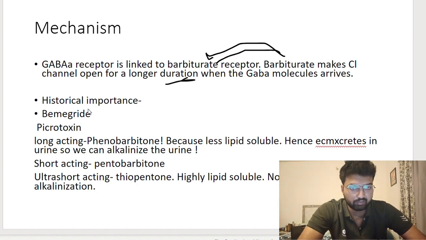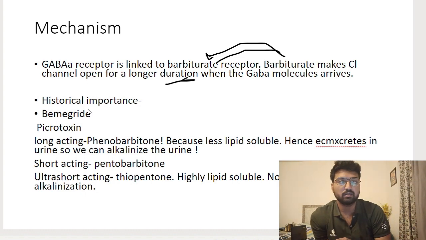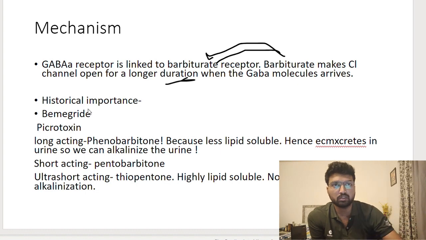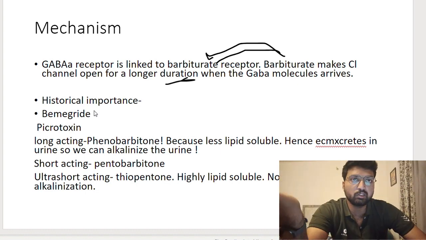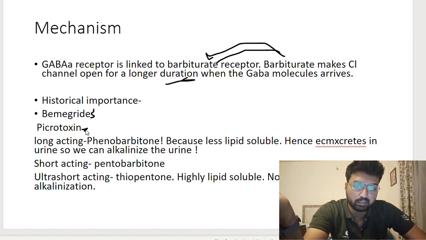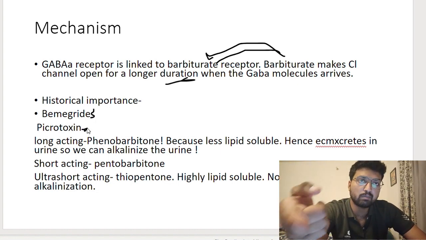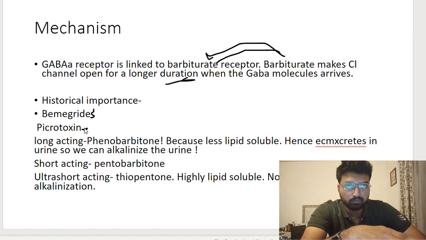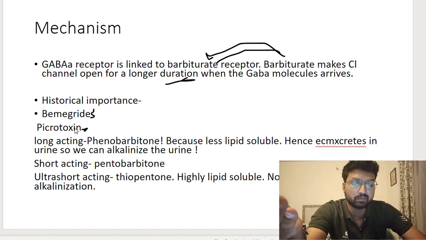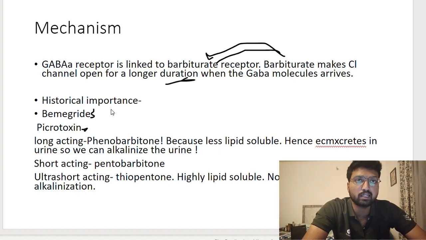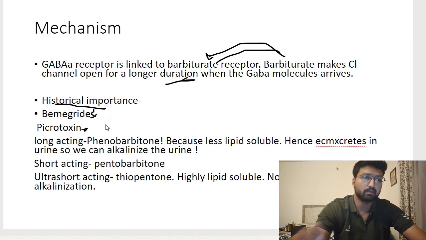Since I have explained about GABA and the GABA receptor, we can now know how the antidote will act. If you have to give an antidote, it has to block GABA and GABA receptor binding. So what is the name of that antidote? It is bemegride and picrotoxin. These are GABA receptor antagonists. Since they are antagonizing the action of GABA, they can also be known as CNS stimulants. But they are not used anymore because they had a lot of toxic action. So it is only of historical importance, but it is asked in the NEET exam. That is why I mentioned it here.